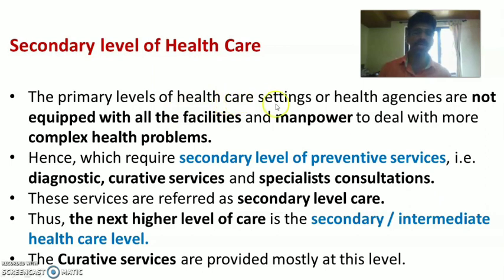So primary level healthcare setting or health agencies are not equipped with all the facilities and manpower to deal with more complex health problems. So there are simple problems, moderate problems, severe problems. Severe and moderate problems cannot be dealt with at primary level healthcare because it has less equipment, less facilities and less healthcare workers. So it is not able to deal with the more complex health problems, which require secondary level of preventive services. That means individual, family and community require secondary level of preventive services.